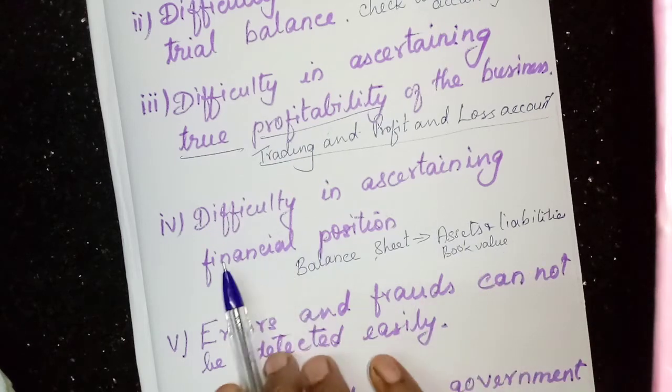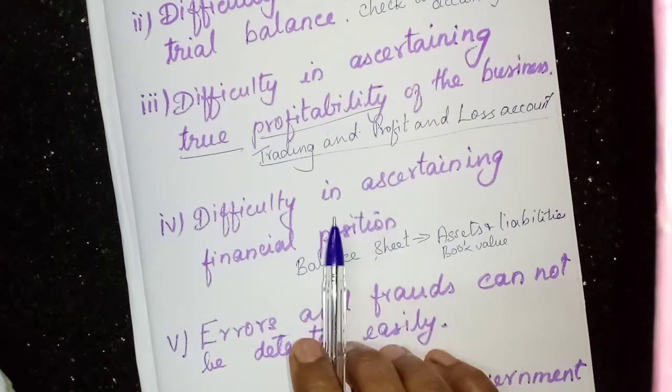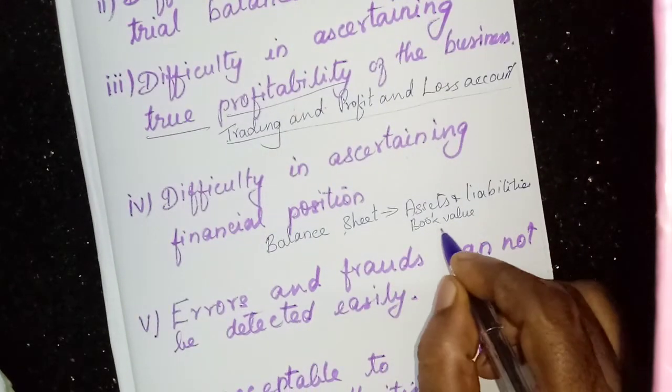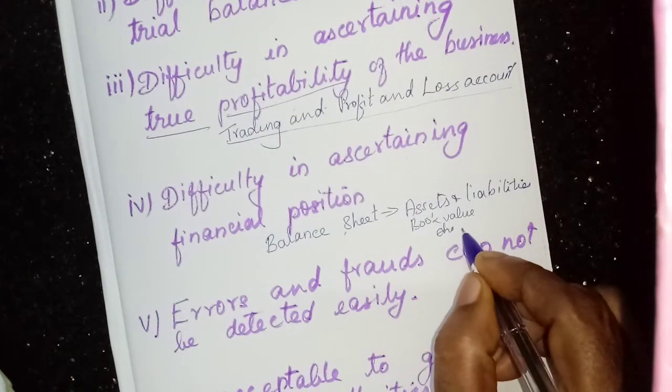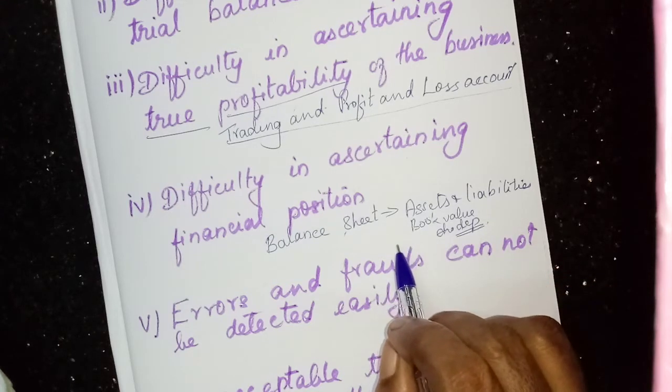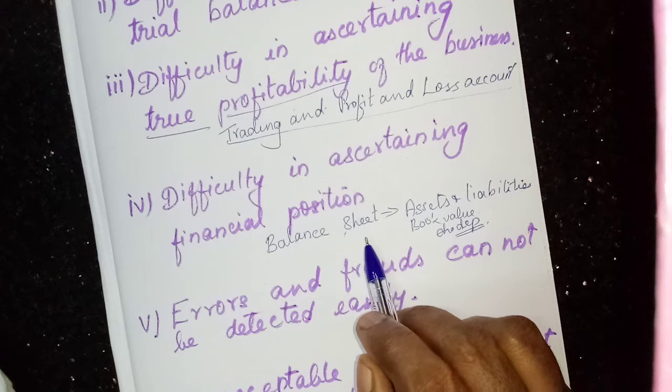But here in incomplete records, we will not charge depreciation on the fixed assets. Since depreciation is not charged, it will not show the correct financial position of the business.